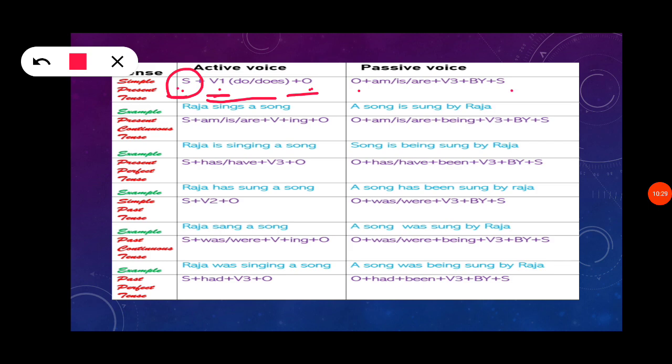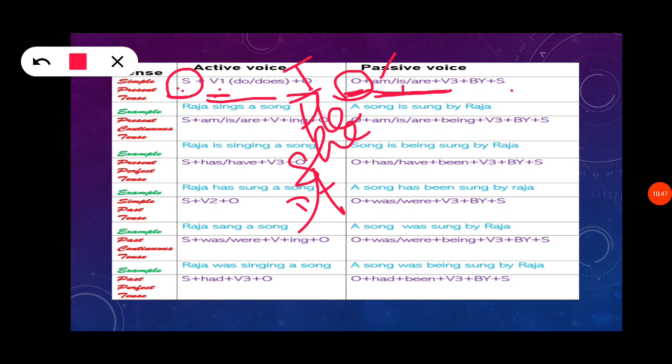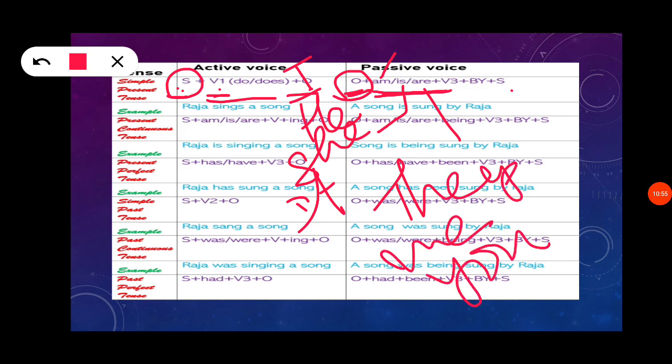Then we have to use the auxiliary verb am, is, or are according to this object. If I is in the object place, we have to use am. If he, she, it is presented, we have to use is. If they, we, you is presented, we have to use are.